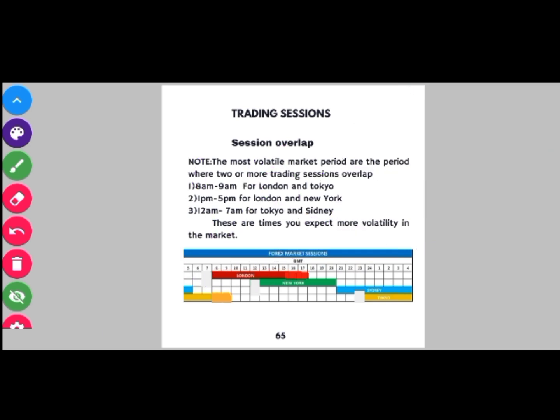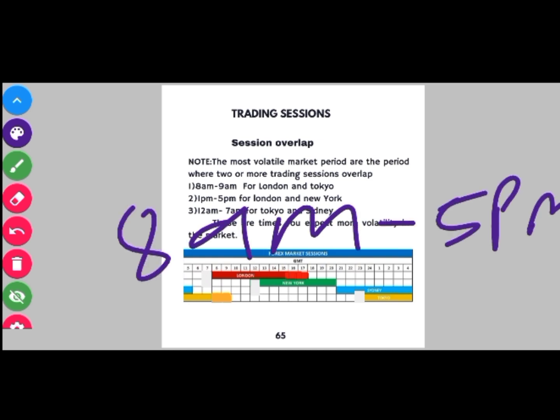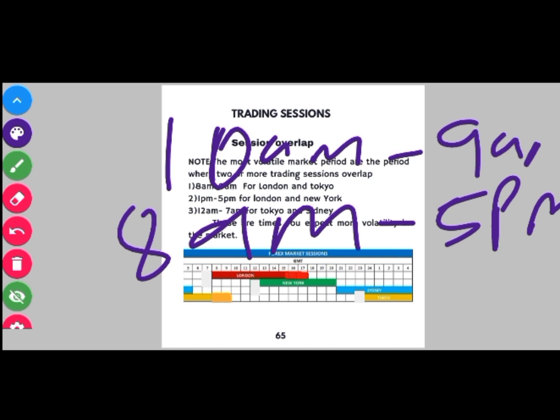Now I'm going to give you the times, so you can go back and practice and see for yourself. The London and Tokyo sessions coincide between 8 a.m. and 9 a.m. This is because the London session opens around 8 a.m. and closes around 5 p.m. GMT, just like we've explained, while the Tokyo session closes around 9 a.m. GMT.